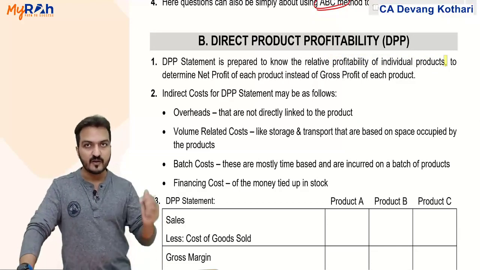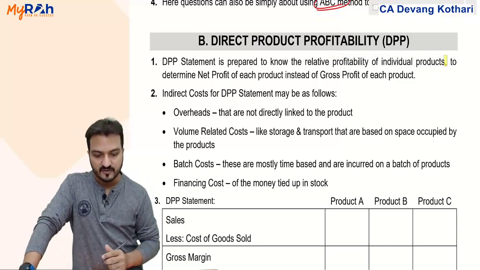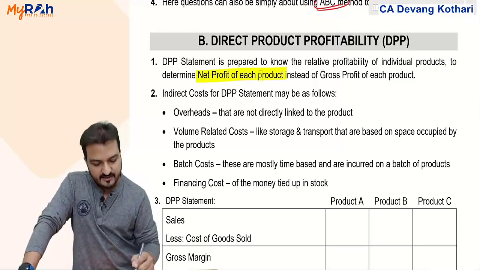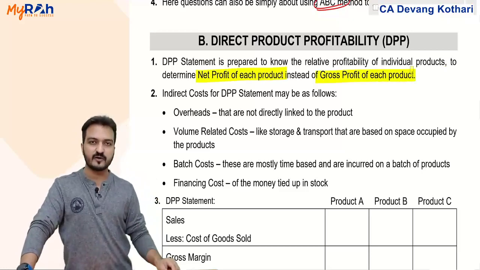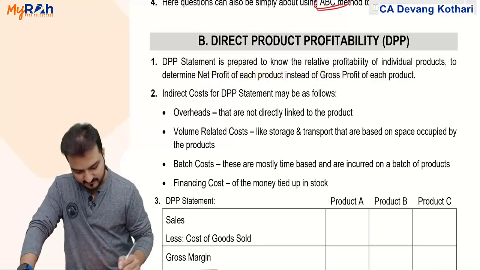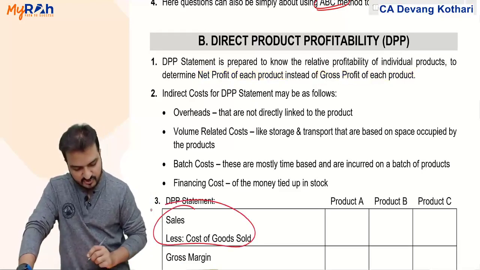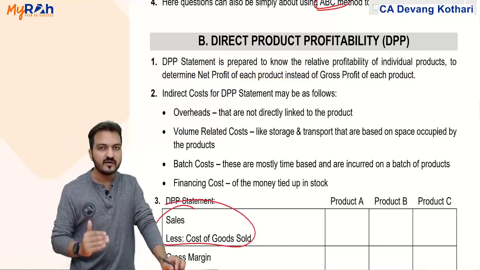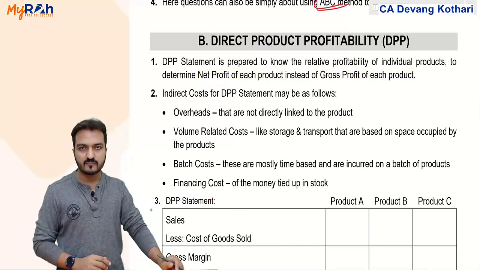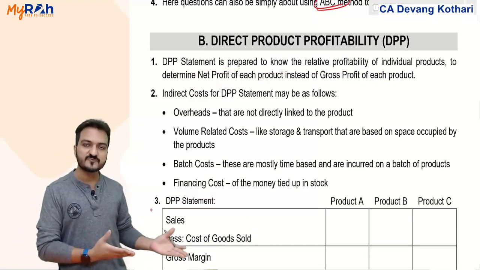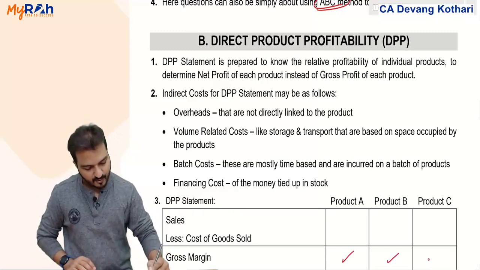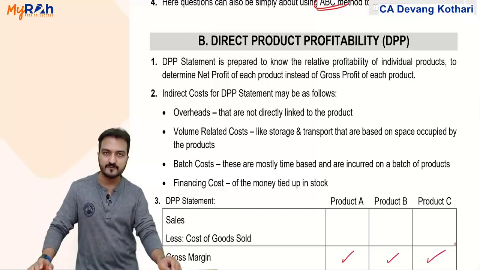The concept here is to determine net profit of each product instead of gross profit of each product. Whenever I take sales minus COGS, it gives me gross profit. And yes, it is easy to find gross profit product wise. Finding gross profit of product A, product B, product C is very easy.